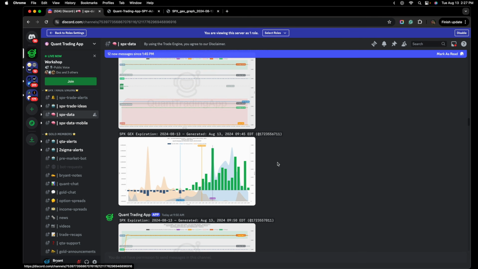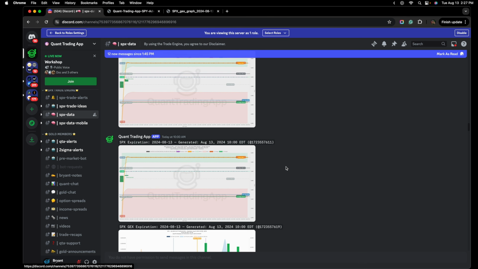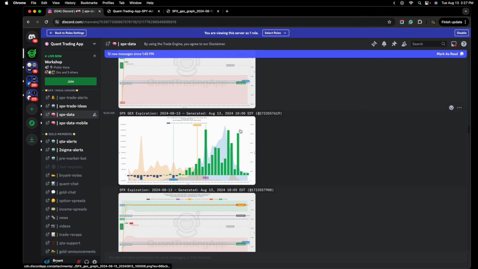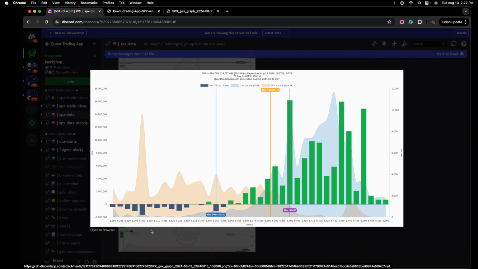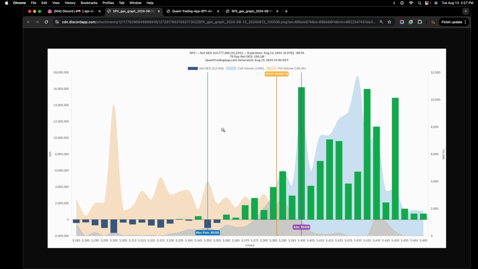I generally like to wait about 30 minutes or so after the market opens, just let price action settle in, see if the market makes its usual 10 a.m. reversal. So this is our 10 a.m. gamma exposure profile. I'm going to open this up right here so we can all see this together. 10 a.m. Eastern time, 30 minutes after the market opens, this is the current spot price.